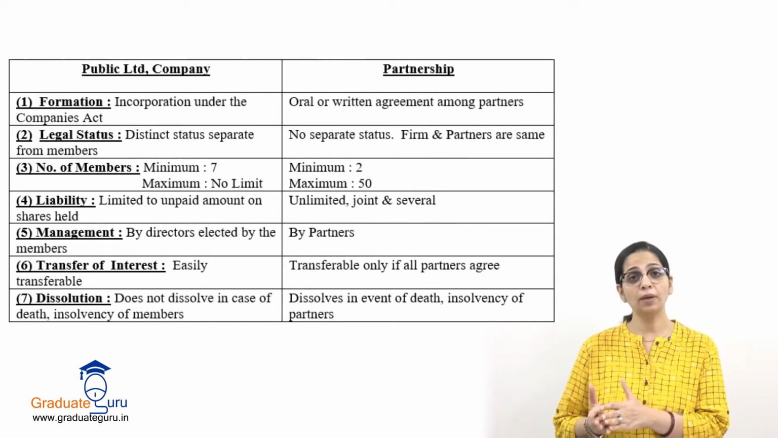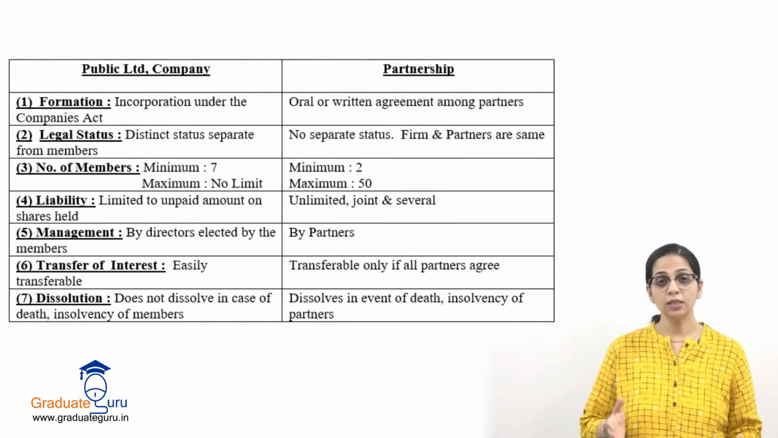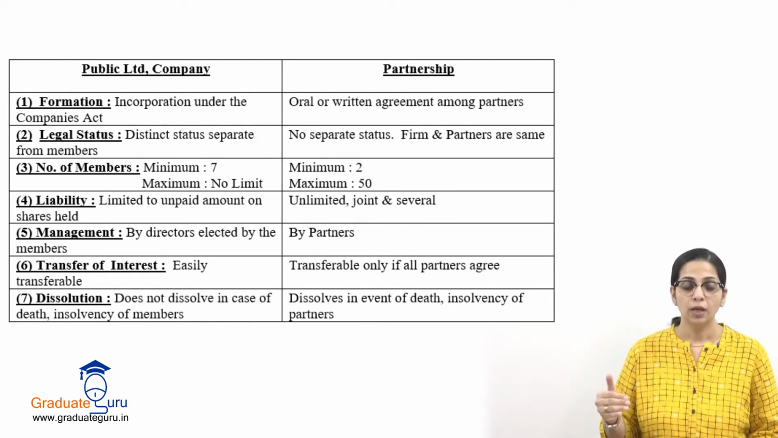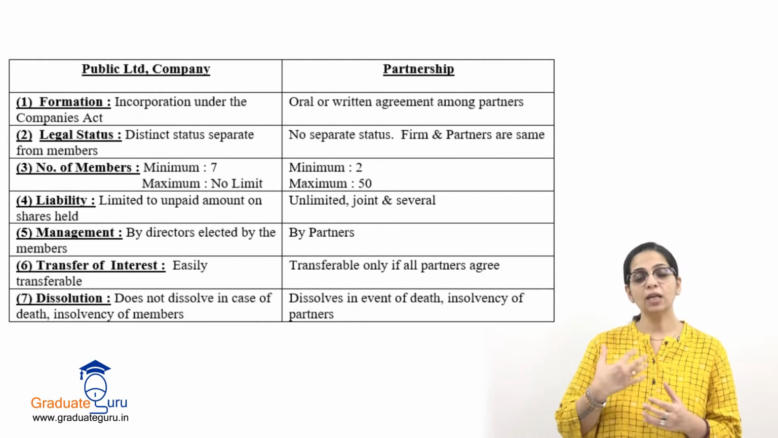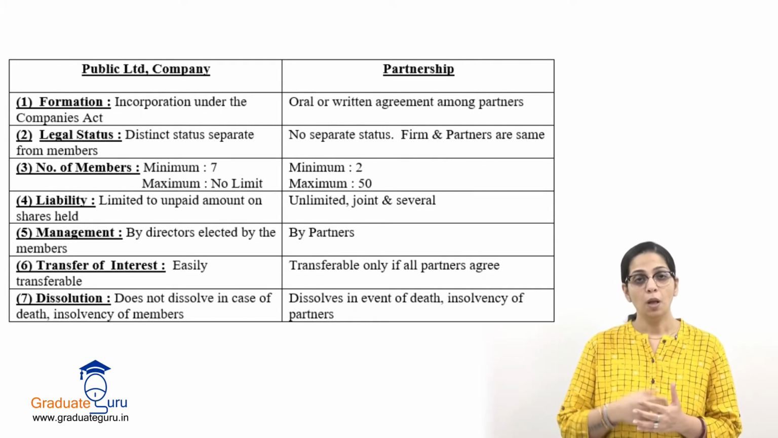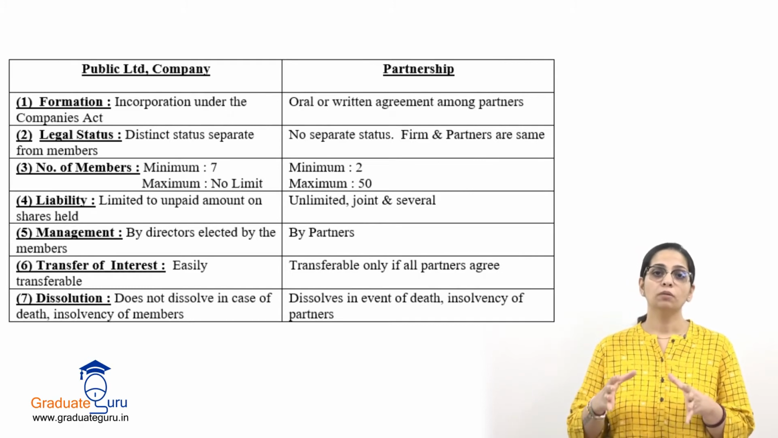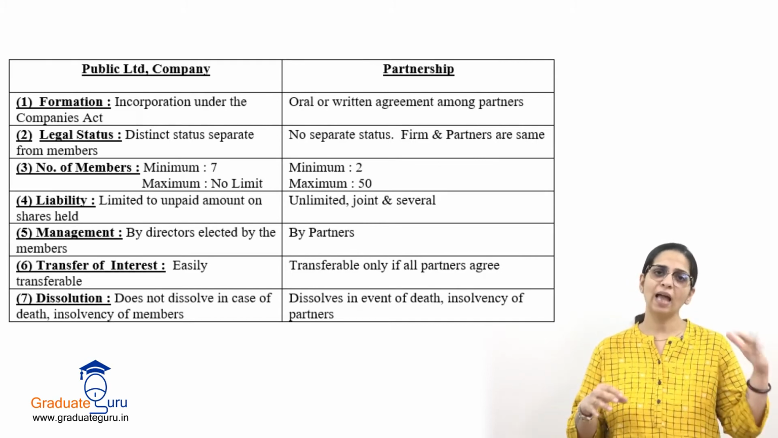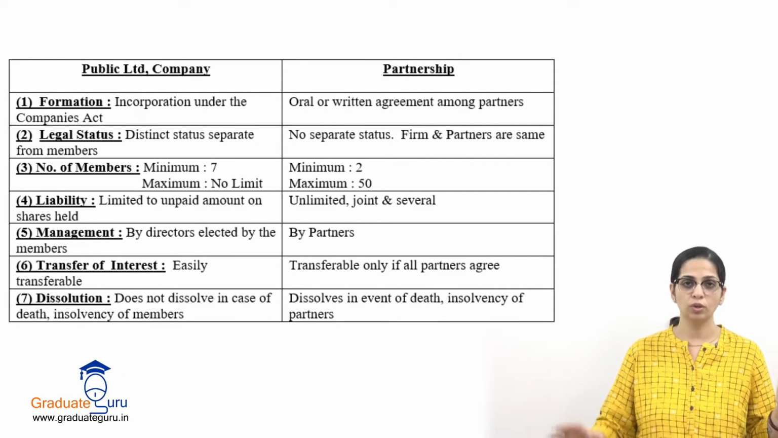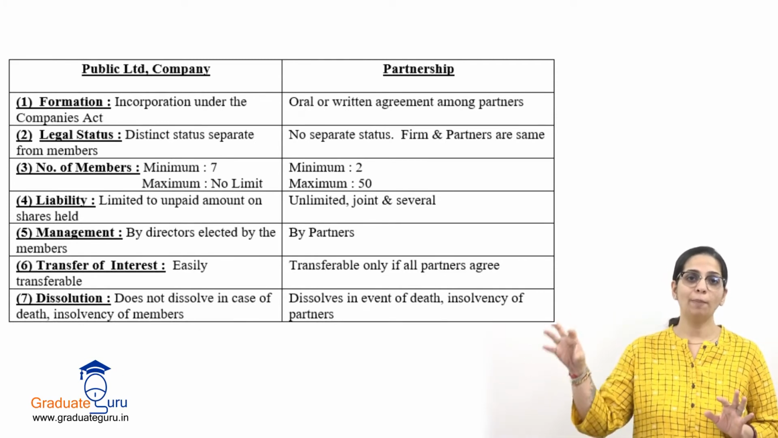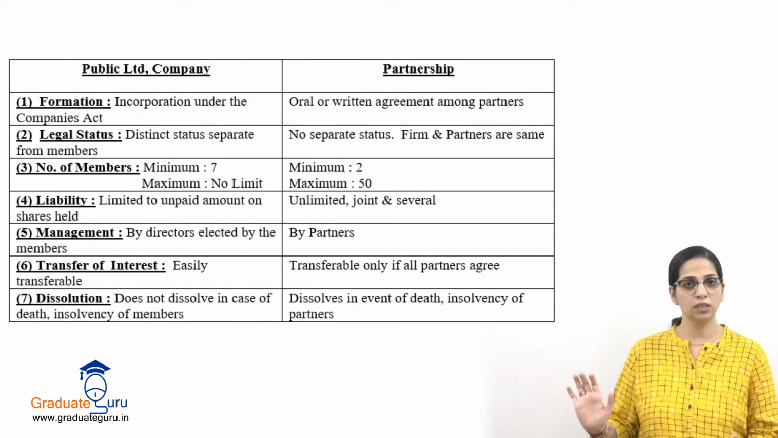जबकि partnership में क्या होगा? The liability is unlimited, joint and several. Means my personal assets as a partner become the assets of the firm. So suppose partnership firm hai and plus I have my own separate business also. So here I am a partner. Suddenly something goes wrong with the partnership business and it closes down.